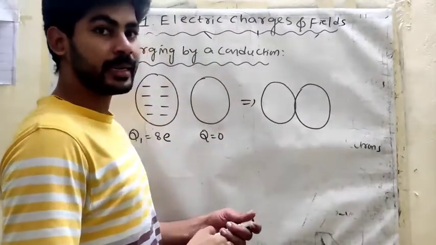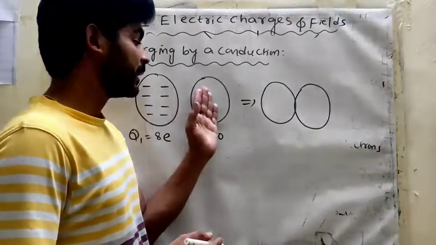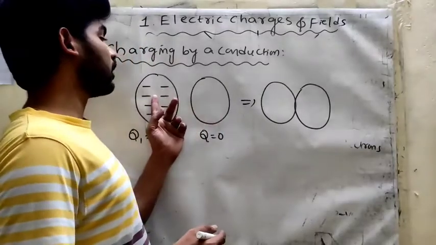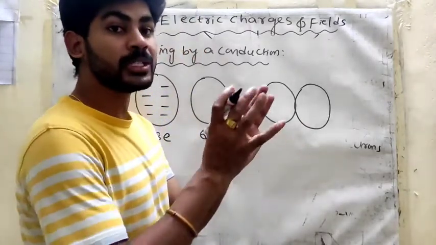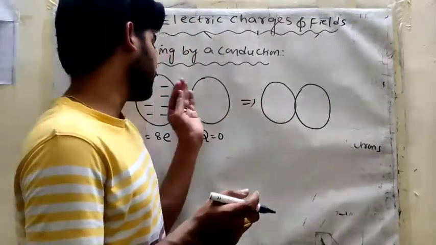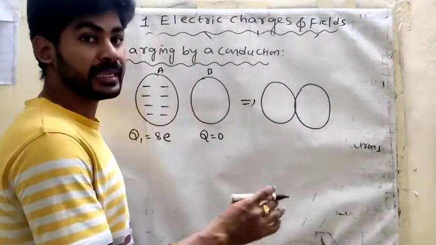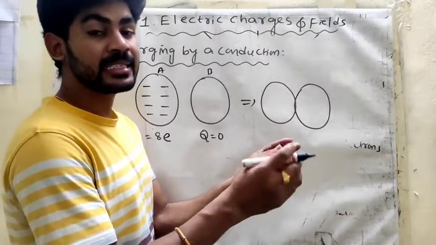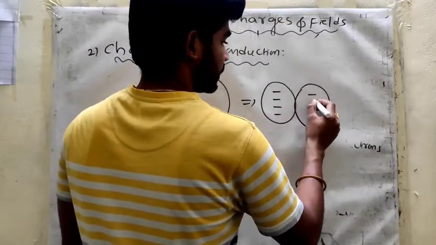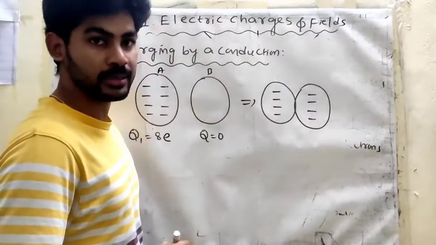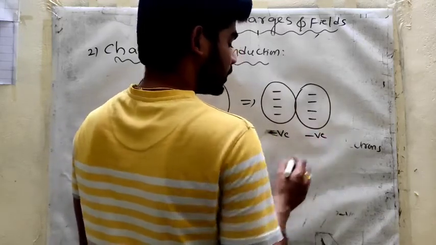In the conduction case, what happens? Here there is an excess number of electrons, and here a deficiency of electrons. That's why the excess electrons move to the deficient side. Up to how many electrons move from body A to body B? In conduction, charges are shared equally. So now here 4 electrons, and here 4 electrons. It is the same kind of charge, this is also negative charge.